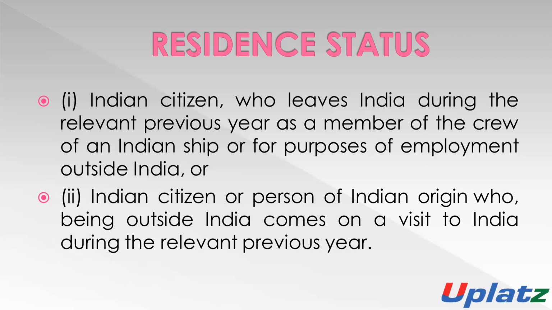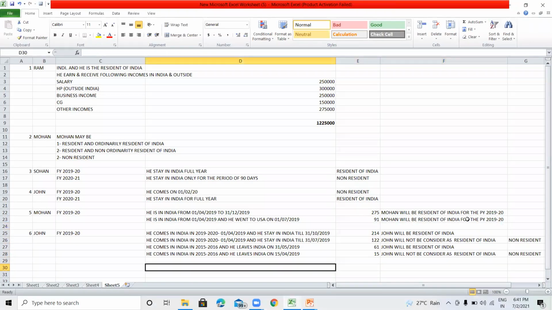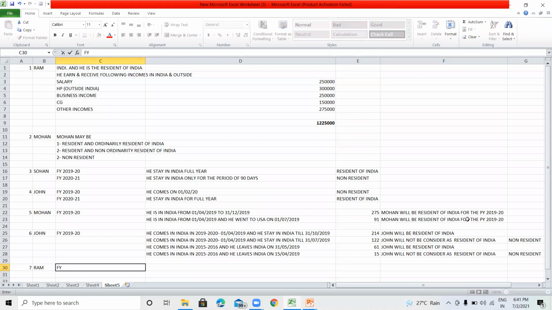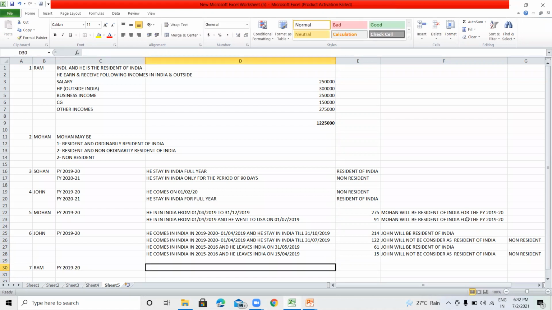For example, Mr. Ram is in India, and in 2019-20 he leaves India for the purpose of employment outside India.